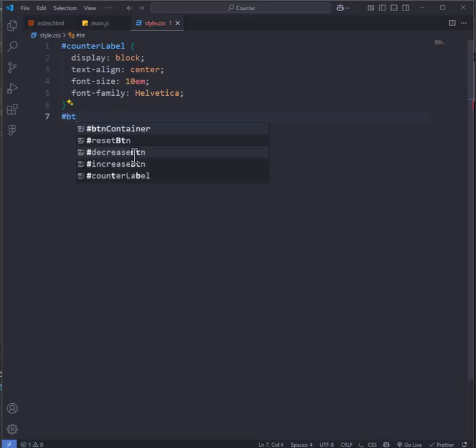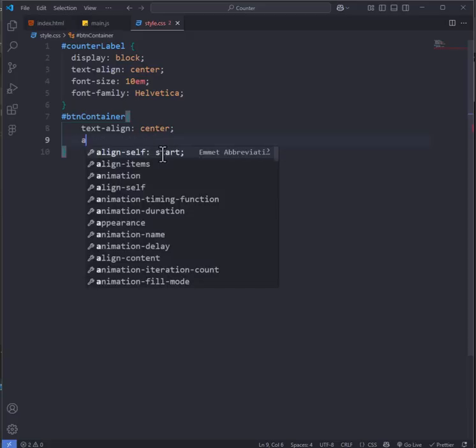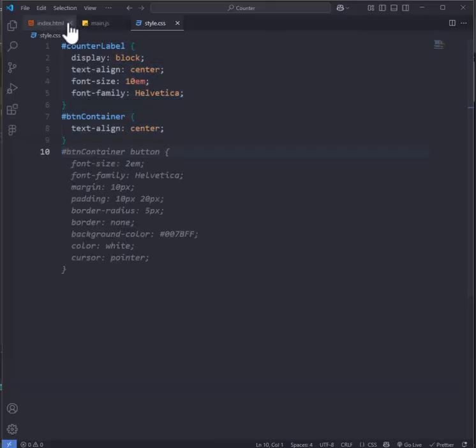Then let's change the font family. In this example I'll use Helvetica. Let's center the button container that should surround all 3 buttons. As you can see here, the ID was button container, text align center. Okay, the buttons should be in the middle. One thing I forgot to do, let's add